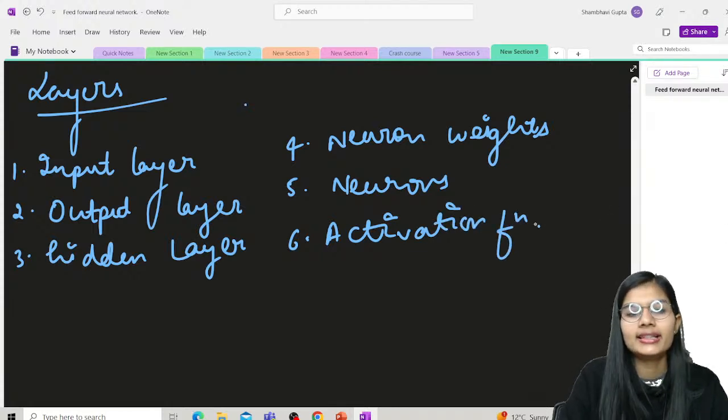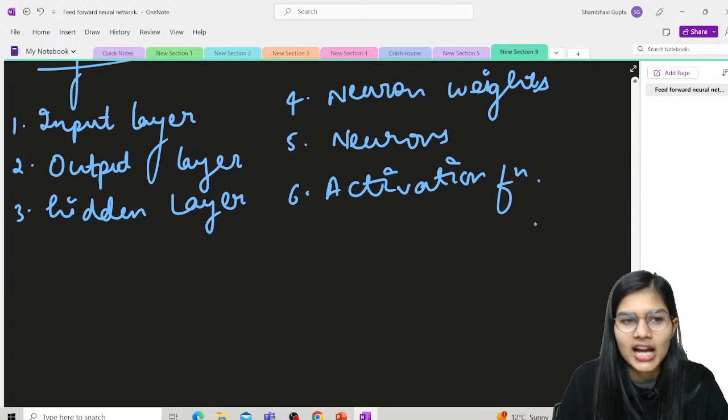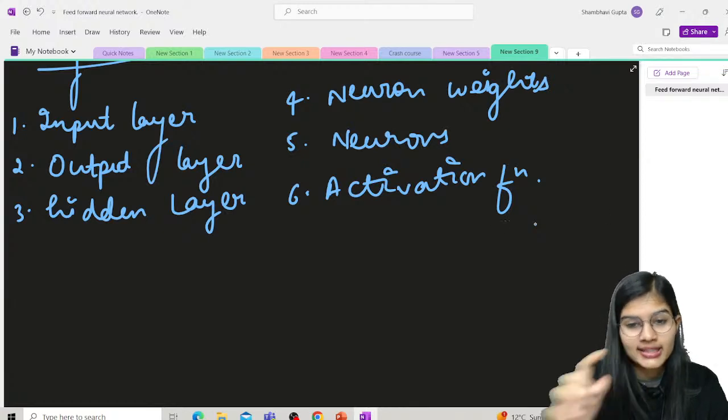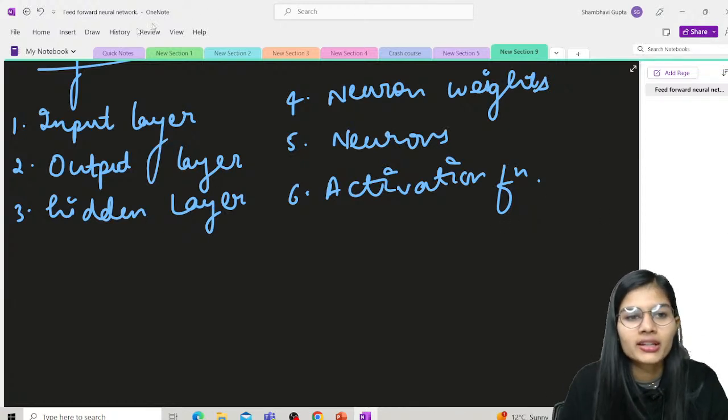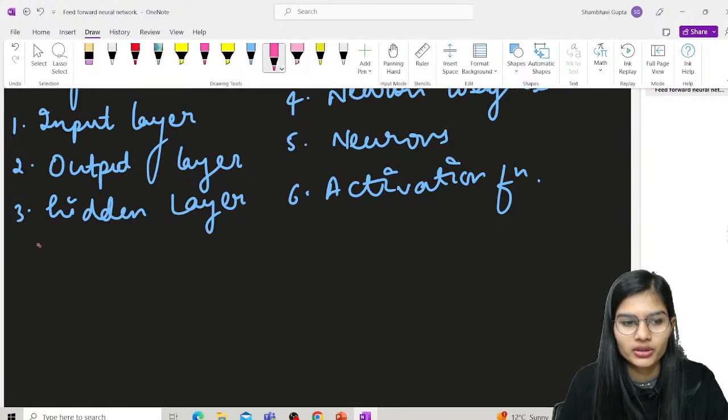These are all the layers we have in feed-forward neural networks. Let's see in detail what each respective layer means and what the use of that particular layer is.